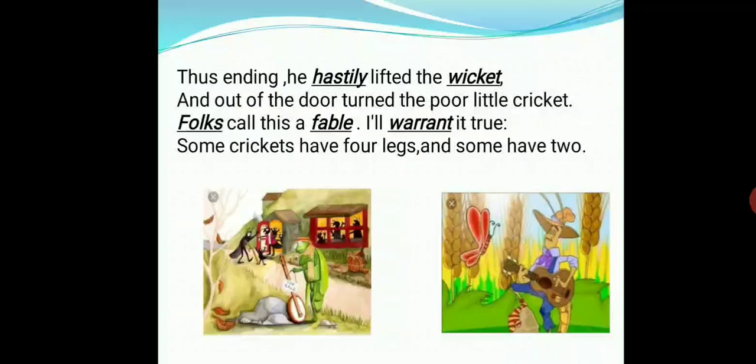So some crickets have 4 legs and some have 2. Some have 2 means human beings. So here the poet is comparing the human beings with the character of cricket. How the cricket was careless, there are certain people who are careless in the same manner.